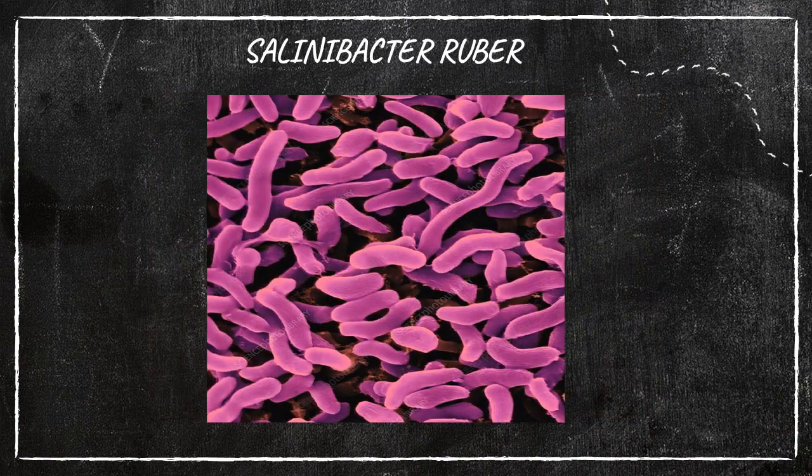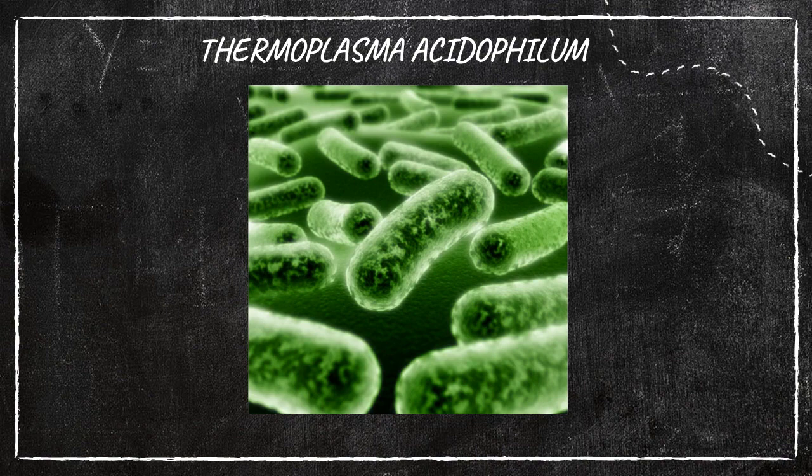The second one, Salinibacter ruber, is one example of halophiles. So what do we mean by halophiles? These kinds of bacteria can survive in extreme salt conditions. The first one could produce methane; the second can live in extreme salt conditions, known as halophiles. One example is Salinibacter ruber. Next one, Thermoplasma acidophilum, is an example for thermoacidophiles.